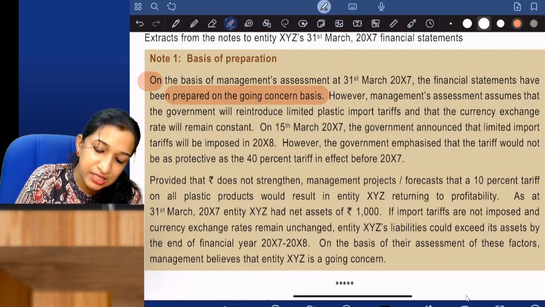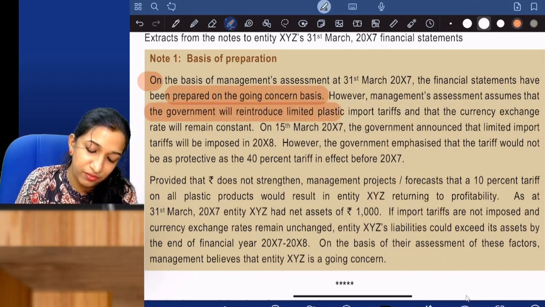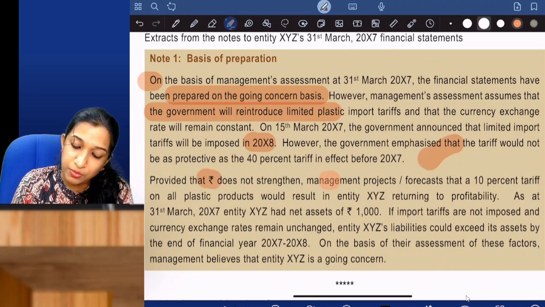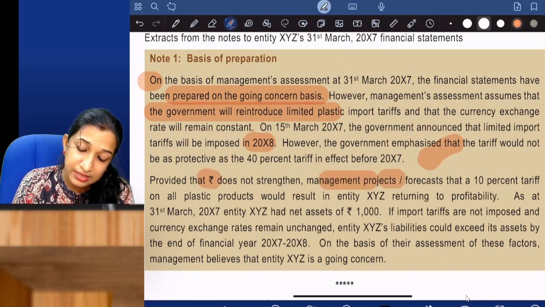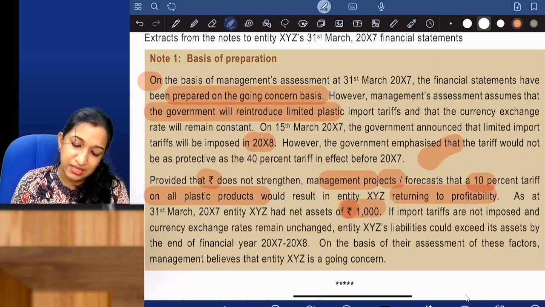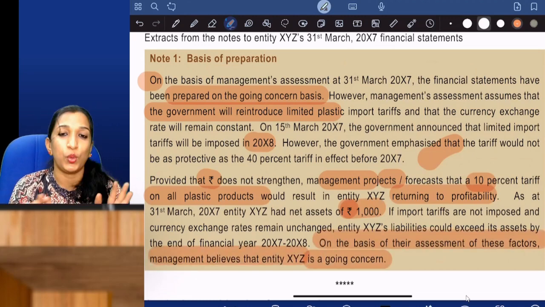However, the management assessment assumes that government will reintroduce and currency exchange rate will remain constant. Okay. All this information is copied and pasted. Provided rupee does not strengthen, management projects forecast that a 10% tariff on all would result in returning to profitability. Current net assets is 1,000. On the basis of the assessment, management believes that entity XYZ is a going concern.